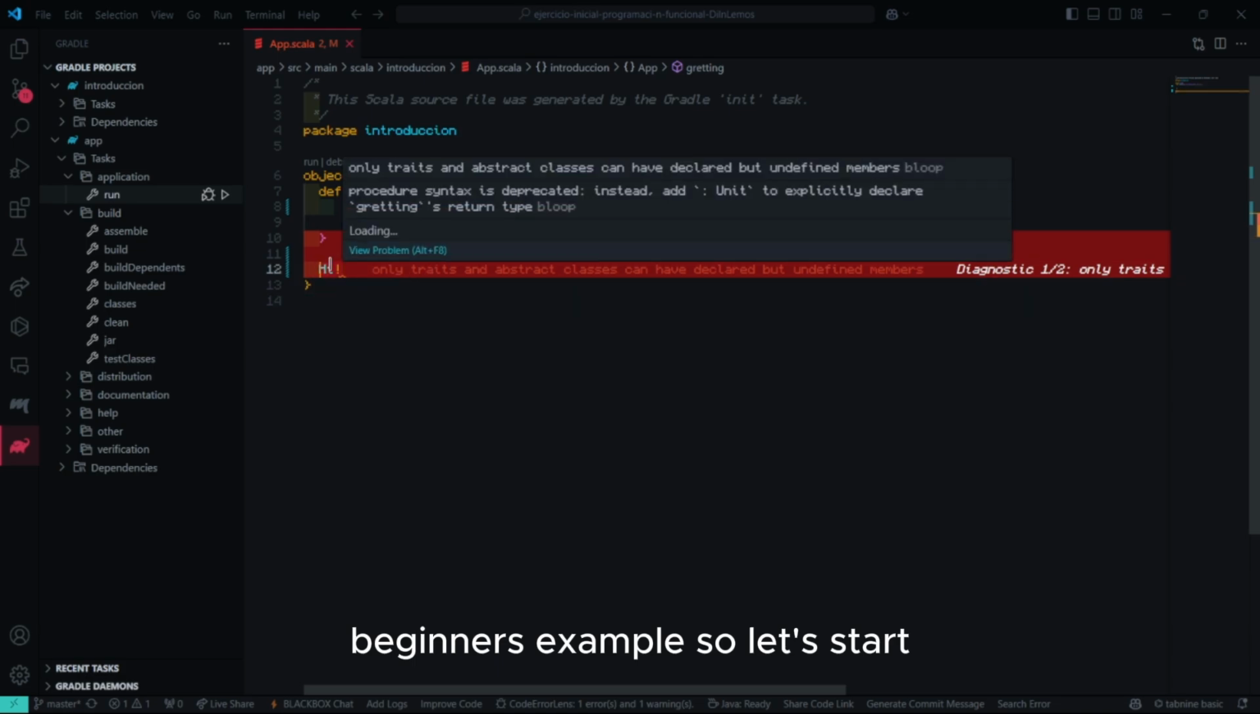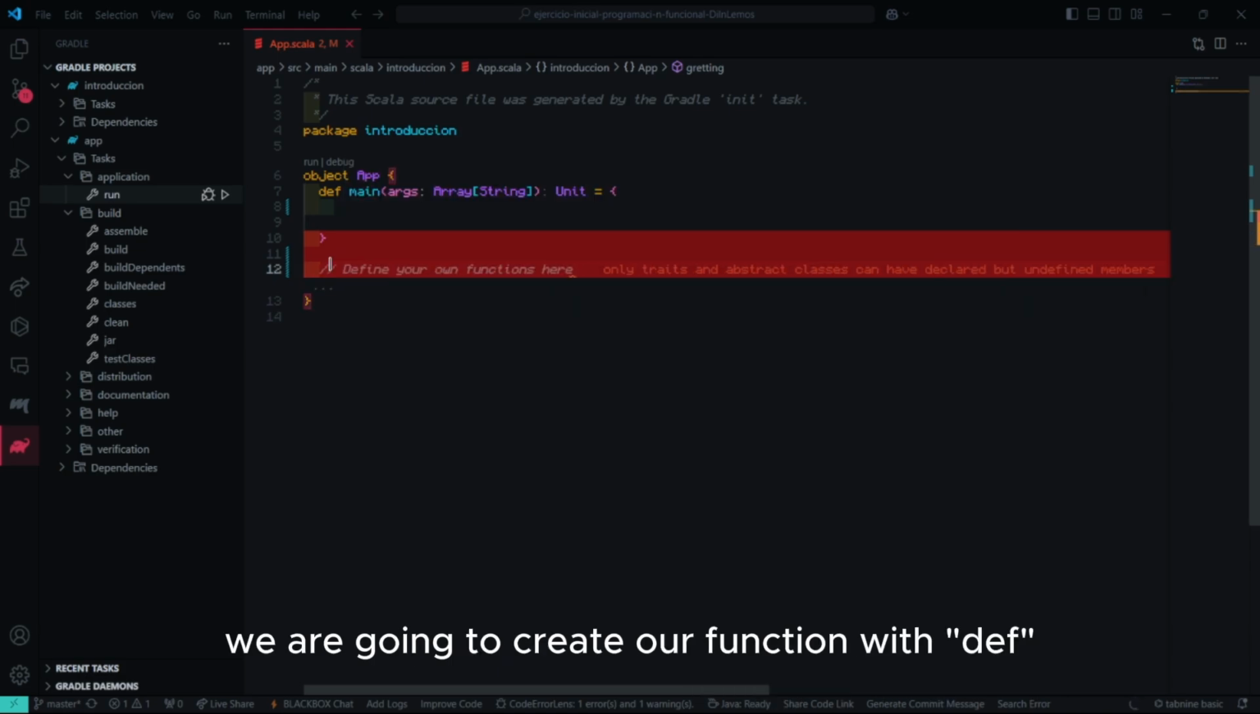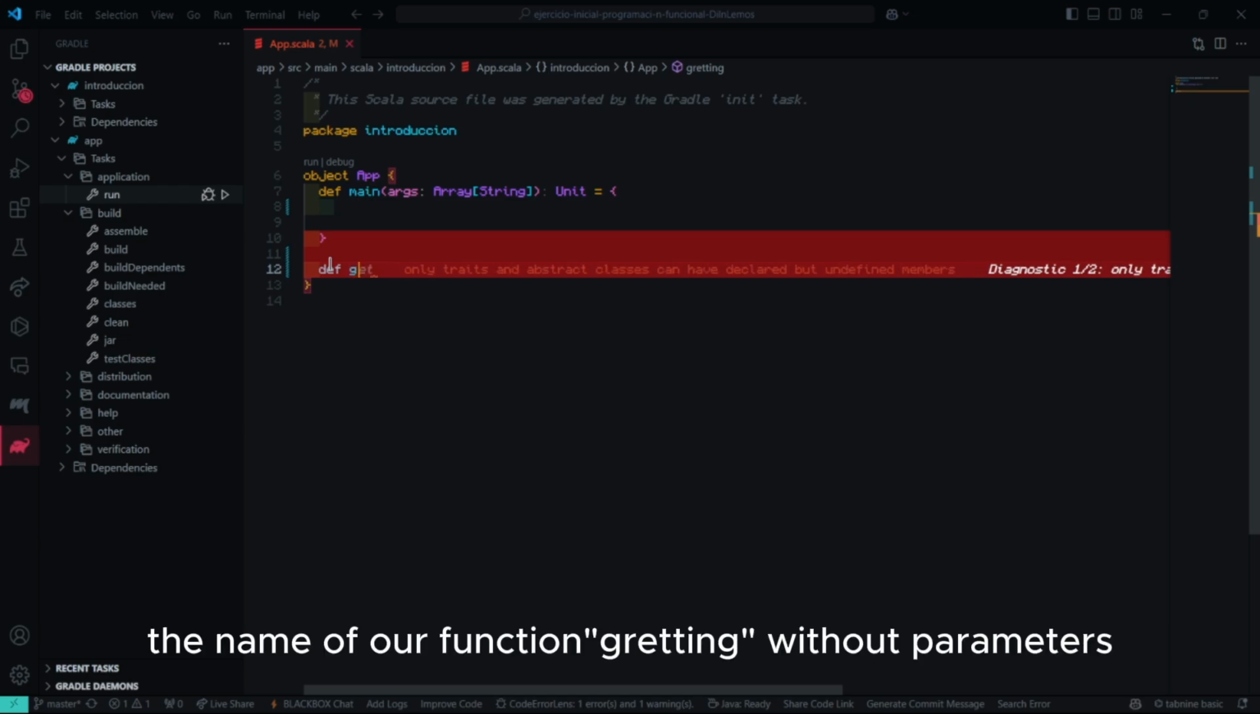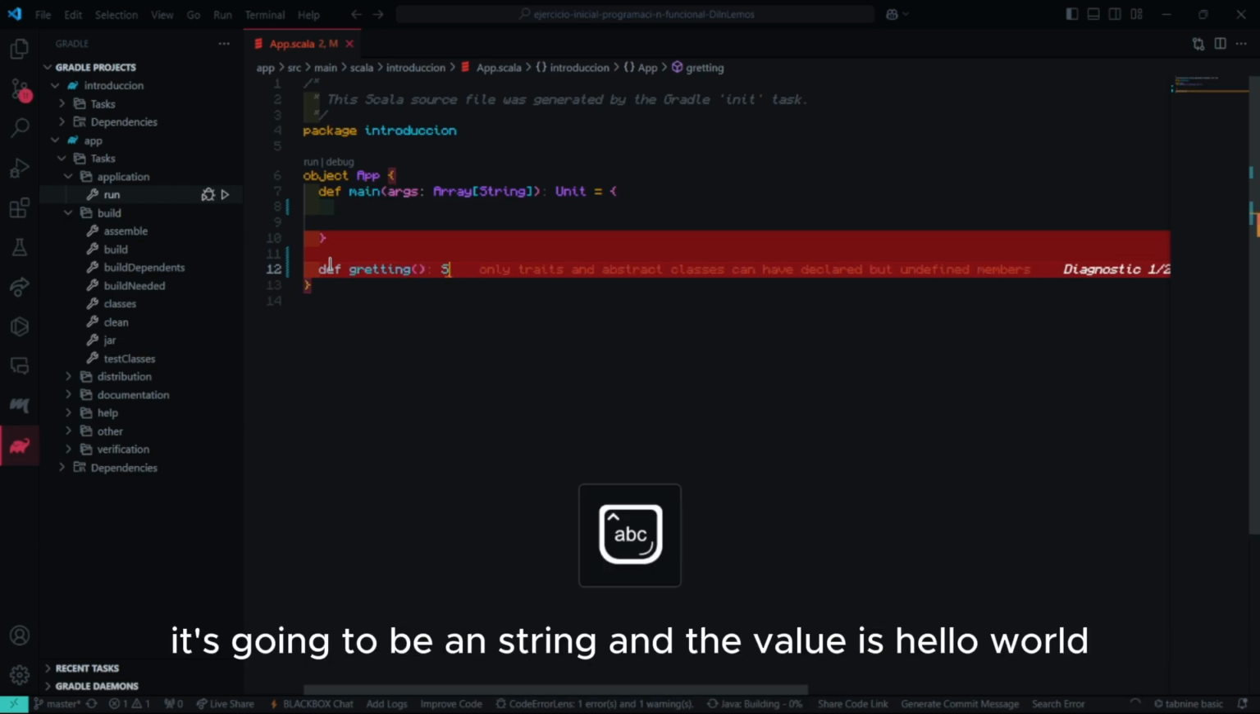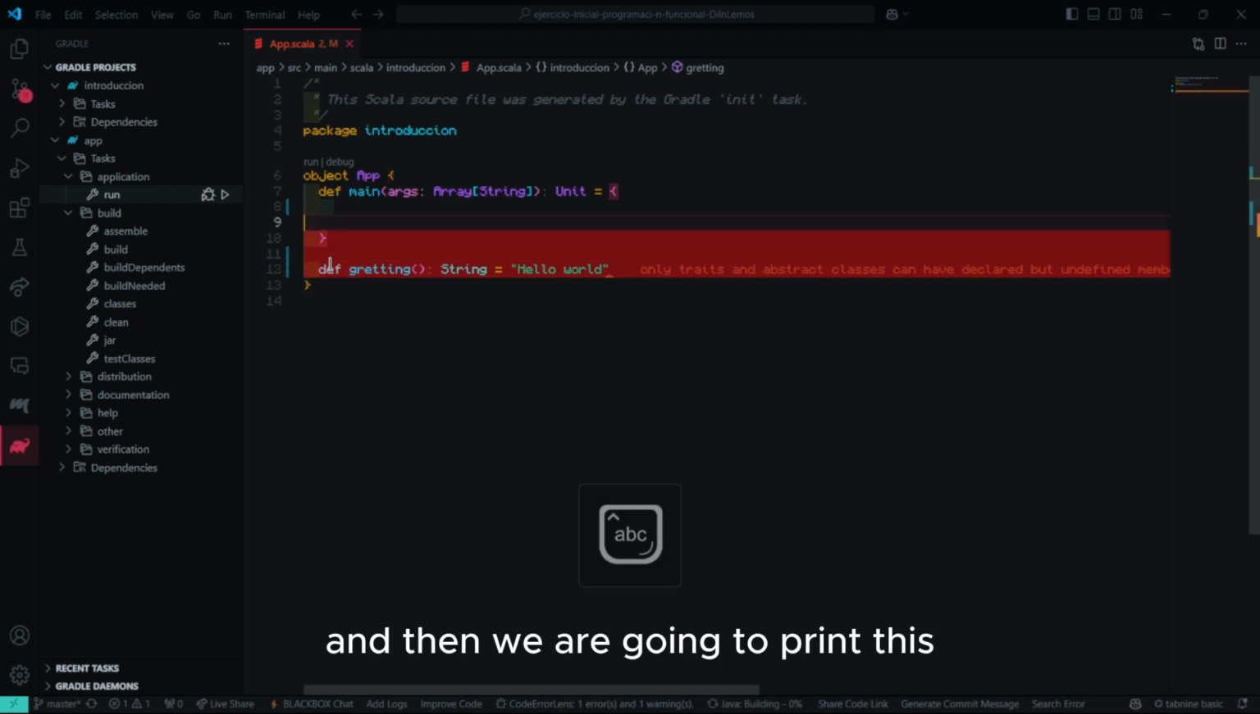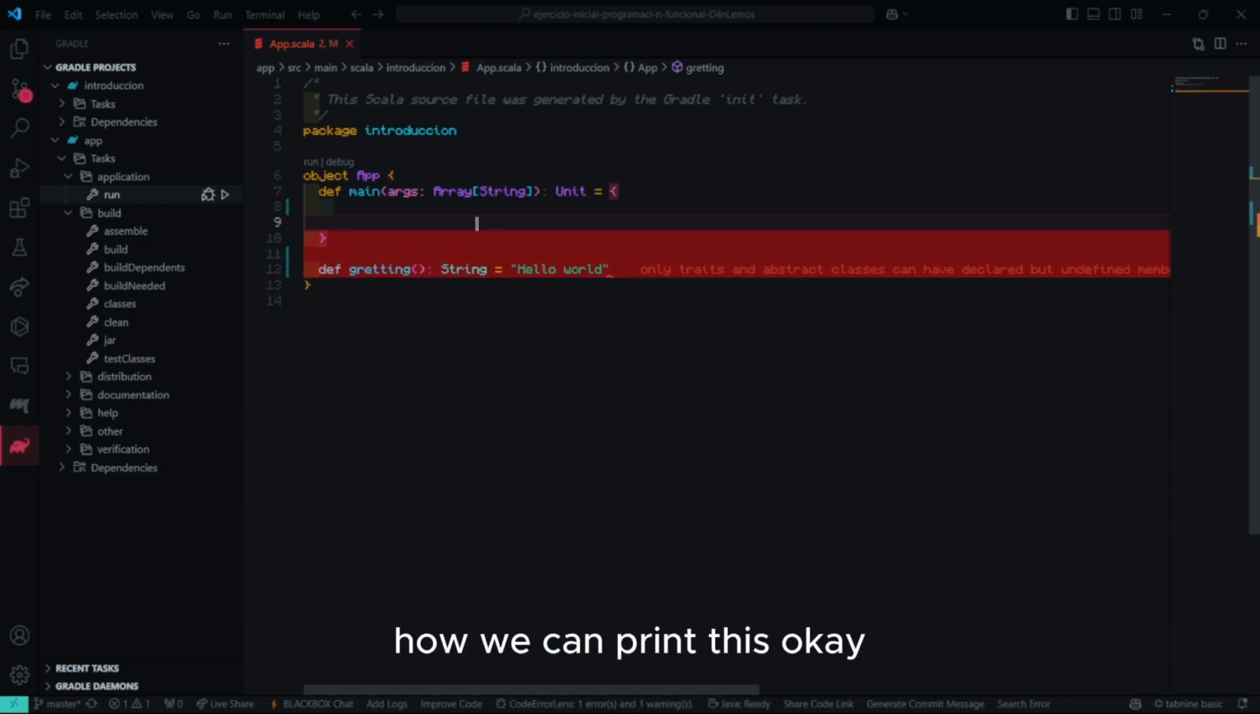So let's start. We are going to create our function with def, the name of our function, greeting, without parameters. It's going to be a String, and the value is "Hello World". And then we are going to print this. How can we print this?